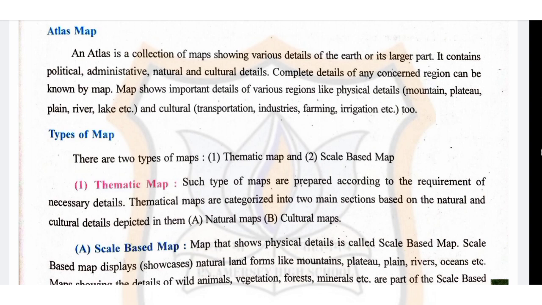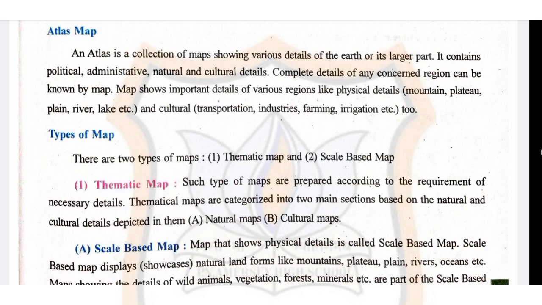Complete detail of any concerned region can be known by map. A map shows important details of various regions like physical detail, that is mountain, plateau, plain, river, lake, etc., and cultural detail, that is transportation, industries, farming, irrigation, etc.